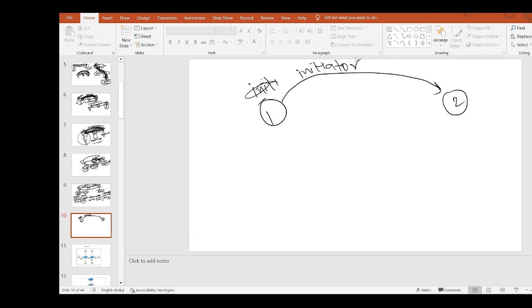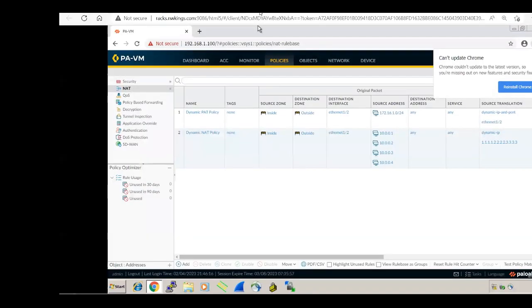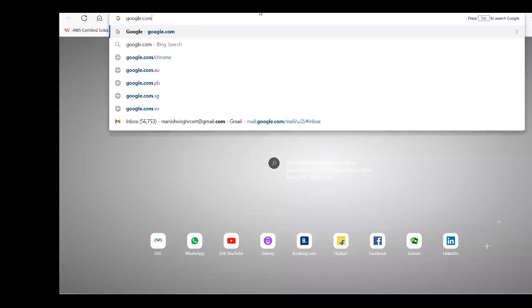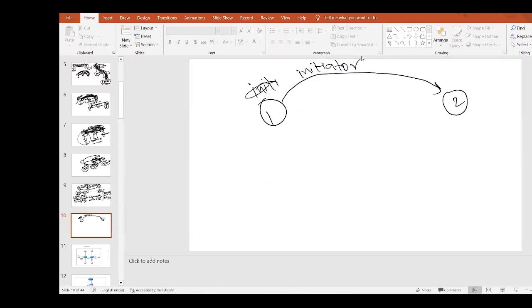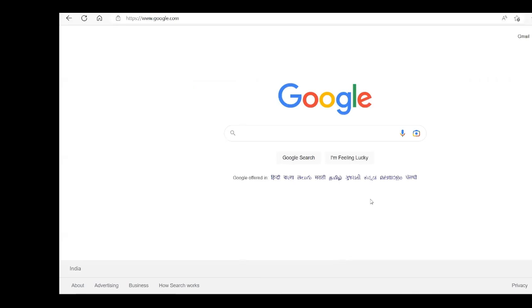Like if you open google.com in your laptop, I'm going to google.com. So here, who is the initiator, Google or me? I am the initiator, my machine. It's very basic. So I'm initiating, and now the Google page came.